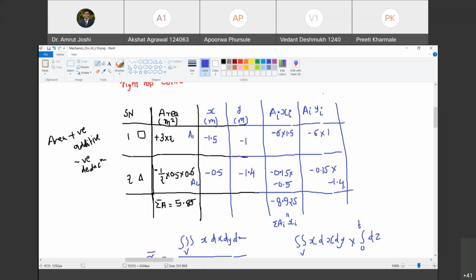So can you tell me what is summation ai yi? Summation ai yi will be minus 6 plus 0.15 into 1.4. So I got it as minus 5.19. Is that right? 5.79. Is that right? Yes, sir. So this is summation ai yi.